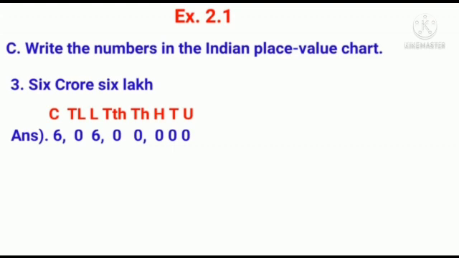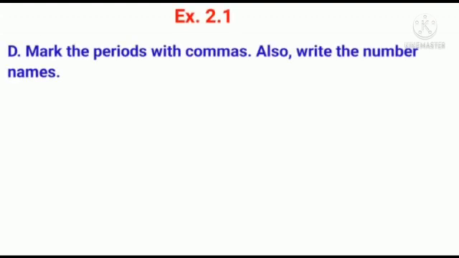Children, let us start the next bit, D bit. Mark the period with commas and also write number name. The first number is 6016243. Children, this is a 7-digit number.